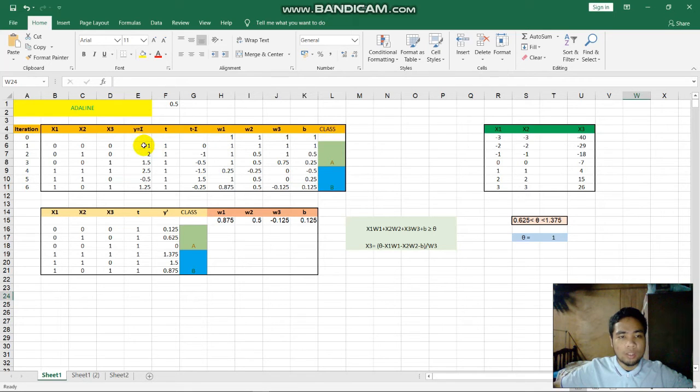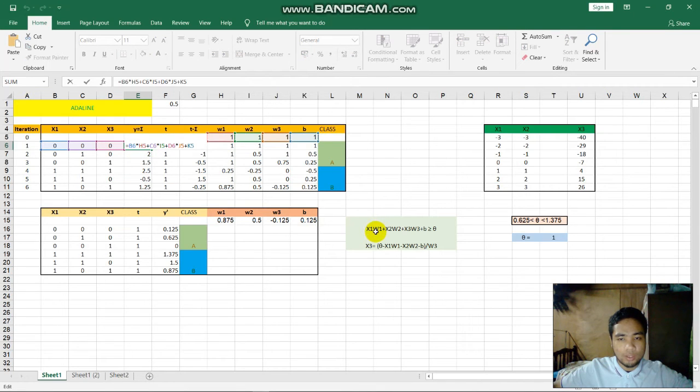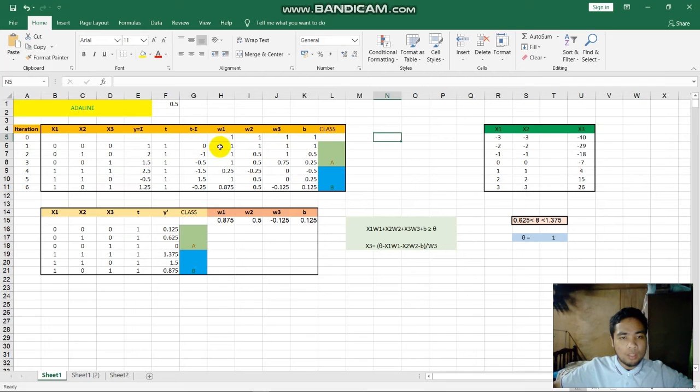The formula to get the summation is given here: s1 multiplied by w1 plus s2 w2 plus s3 w3 plus bias. For the formula to get the W1, we take the previous weight plus the learning rate multiplied by the input S1 multiplied by the value of target minus summation.